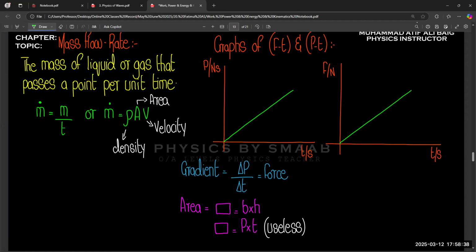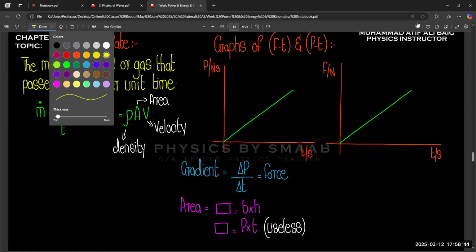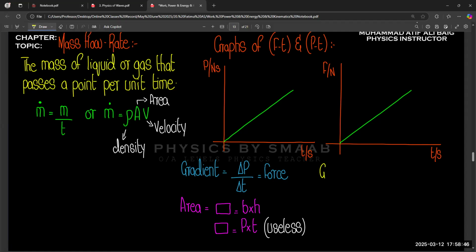So in this graphical representation, if we consider gradient, gradient means F over T, so force upon time.